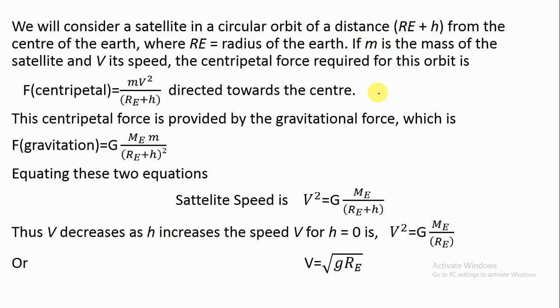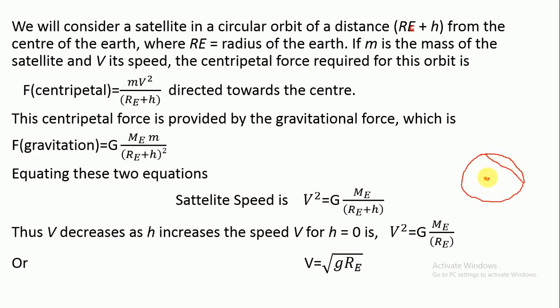We will consider a satellite in a circular orbit at a distance of RE plus H from the center of the Earth. Why are we taking RE plus H? H is the height of the satellite. So if this is the circular Earth we are going to draw here.